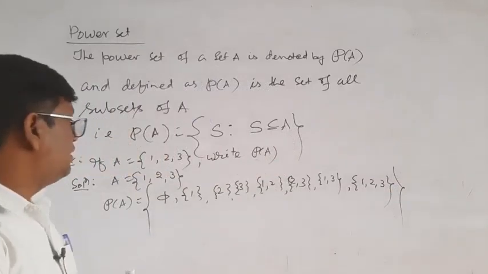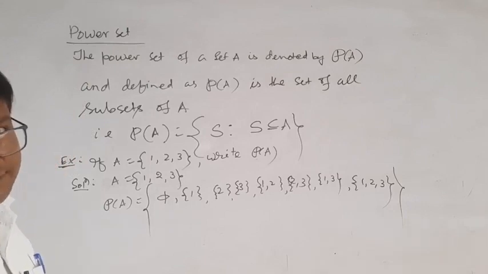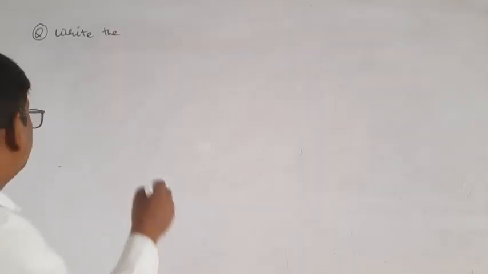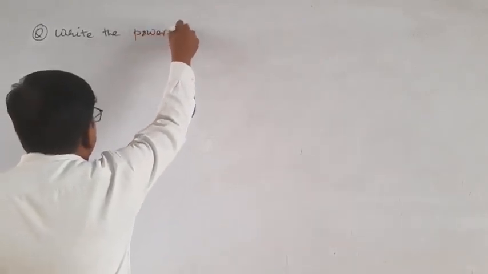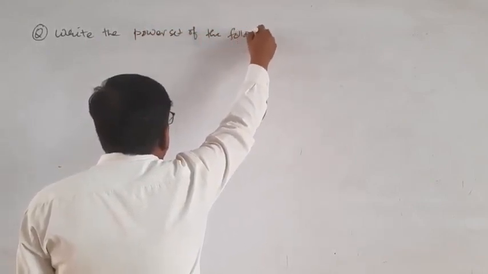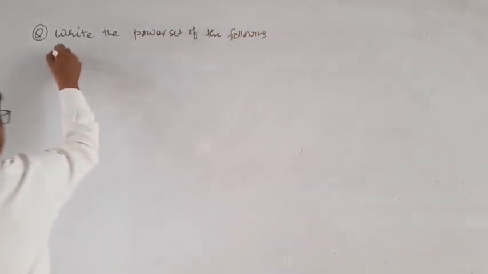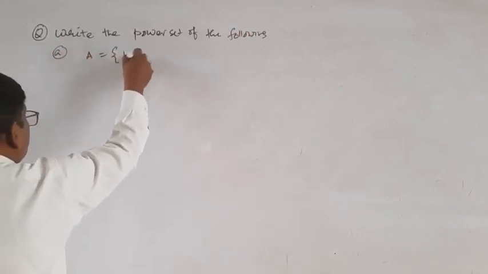Now write the power set of the following sets. Number 1: A is equal to {1}.